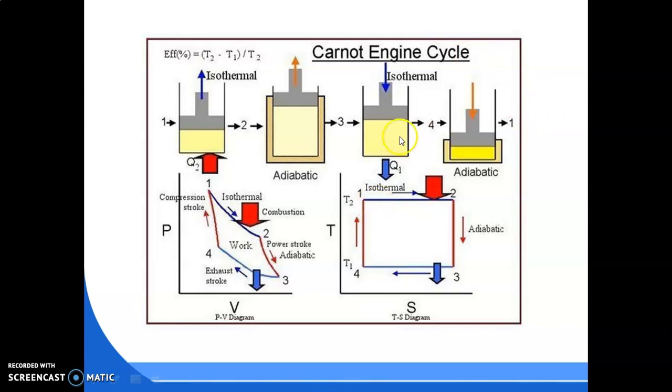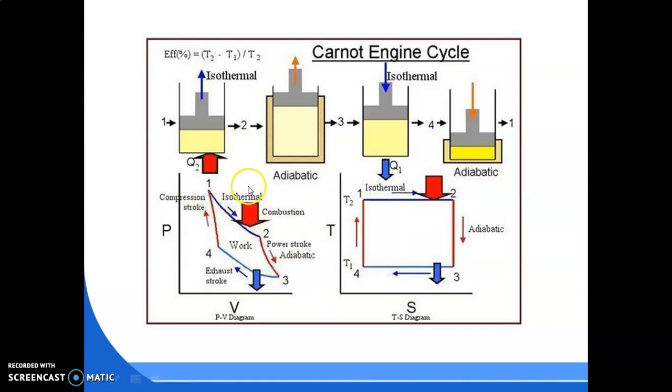Then in the 4 to 1 process, again we have to make the cylinder insulated. When we make the cylinder insulated, what is the latent heat inside the hot gases? According to this, the piston cylinder will come to the original position, that is the initial volume, from V4 to V1. The volume will decrease. As the volume decreases, the pressure increases from P4 to P1 and the temperature also increases from TL to TH.